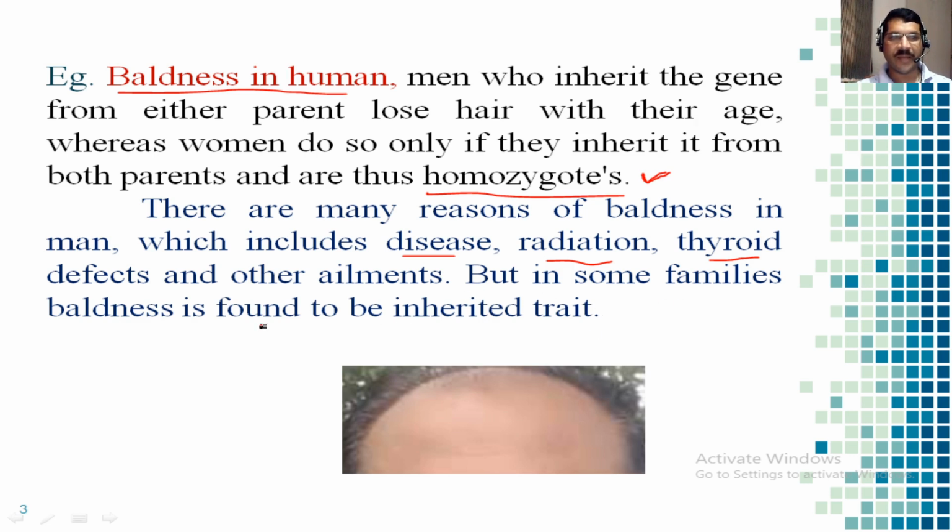In some families, baldness is found to be an inherited trait, meaning it has been passed from parents to their children, so it will pass from generation to generation. So baldness is present in their genes, or it may get inherited. See here, you can see an example of baldness. This is a bald person, only a few hairs remain here.